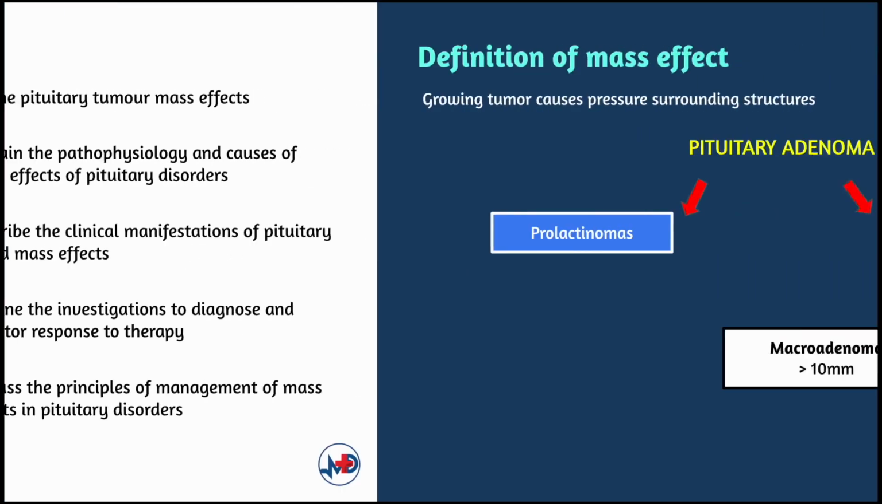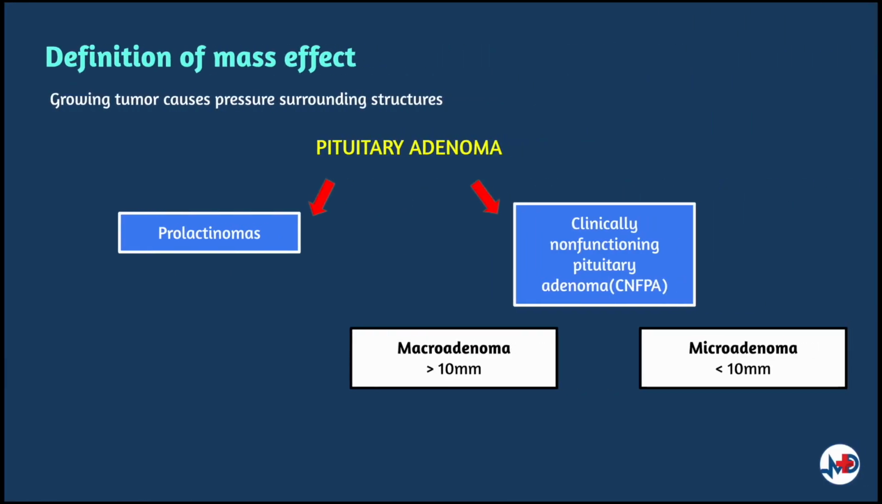Let's get started. Firstly, let's start understanding the definition of mass effects, which is a medical term meaning the growing tumor causing pressure on things that do not like to be pressed upon. Most functioning pituitary adenomas are discovered only when they cause symptoms from mass effects. Prolactinomas and clinically non-functioning pituitary adenomas are the most common types of pituitary adenomas. Radiologically, clinically non-functioning pituitary adenomas are classified as microadenomas, which is less than 10 millimeters in diameter, or macroadenomas, which is 10 millimeters in diameter and more.